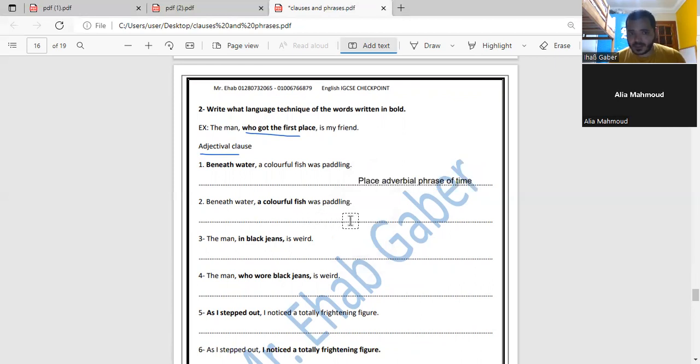I wrote the same sentence, but I highlighted different words. A colorful fish. What kind of phrase is this? A noun phrase. Yeah, it's a noun phrase. Exactly. Excellent, dear. It's a noun phrase. Now it's getting better. The man in black jeans is weird.